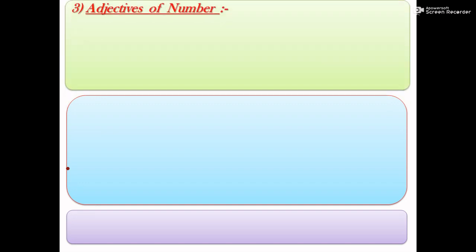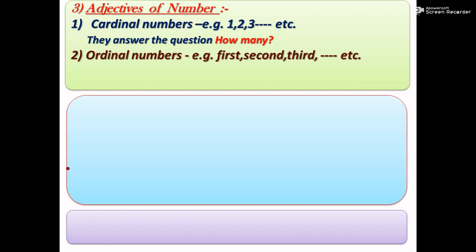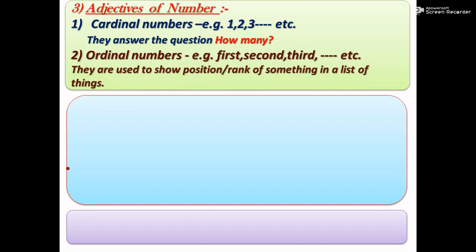Third, adjectives of number. Students, there are two types of numbers, cardinal numbers and ordinal numbers. First, we will see cardinal numbers. For example, 1, 2, 3, 4, 5. All these are cardinal numbers. They answer the question, how many? Second, ordinal numbers. First, second, third, fourth, fifth. These are ordinal numbers. They are used to show position or rank of something in a list of things.